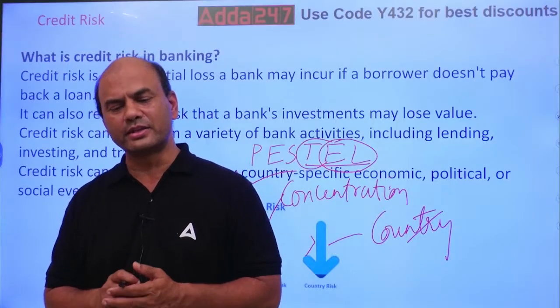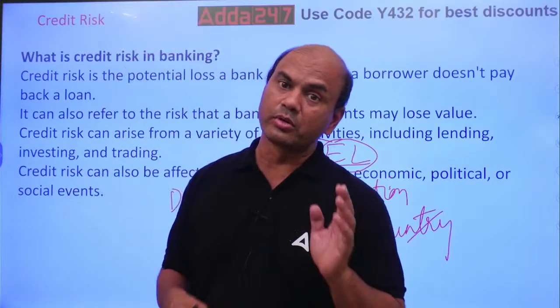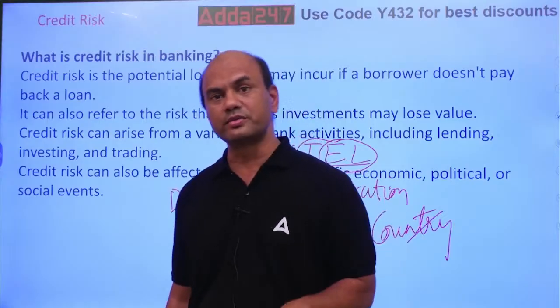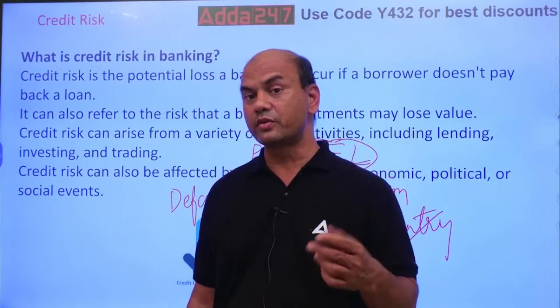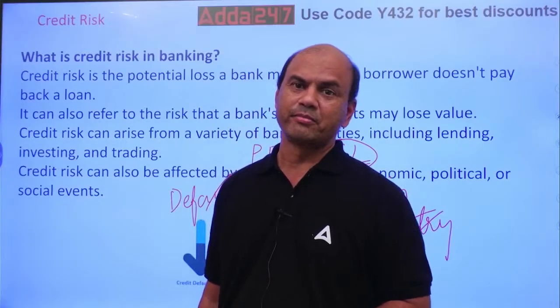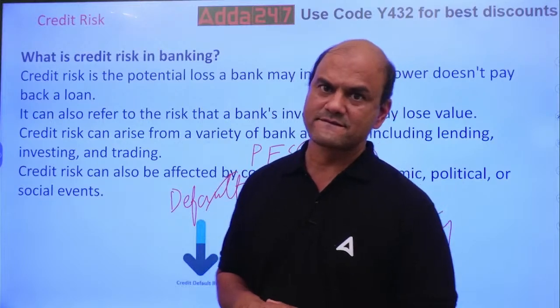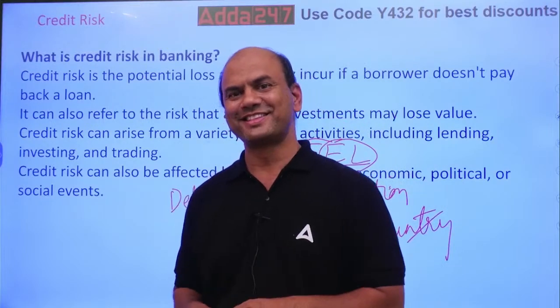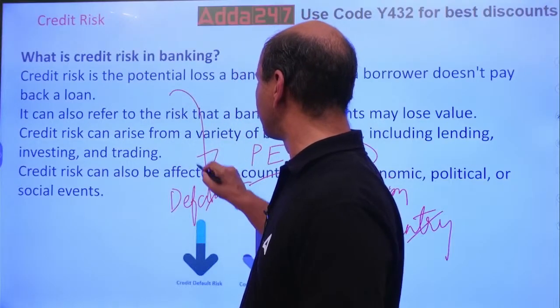If I give a loan like this to only the IT industry, and tomorrow if the IT industry cycle goes down, all the IT industry is down, then what will happen? My loans are flash. From year to year, zoom.